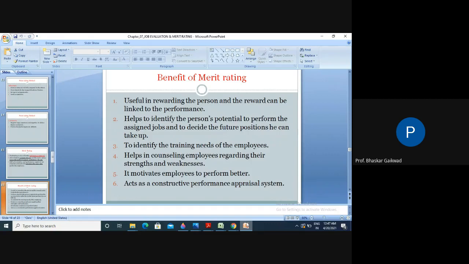This helps identify who can perform the assigned jobs and decide the future position he can take up. Presently, by merit rating, we can justify the potential of the workers, how much potential he has, so that he can do that job very nicely, and decide the future position he can take up. Third, to identify the training needs of the employees.